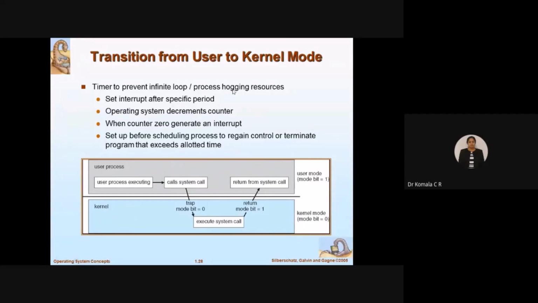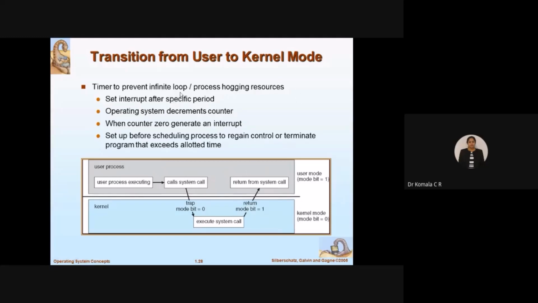So what do you mean by process hogging resource here? See, if the resources are locked, you can assume, say for example, you are executing the instructions in the kernel mode. So the CPU is locked in the kernel mode. If the OS does not overcome that, the CPU cannot come back to the user mode at all. So we have to avoid this. If more than one device is requesting the same resource, then there is not enough resource to be allocated to all the jobs. So at that time the OS should decide which job it can continue with. That is called hogging resource.